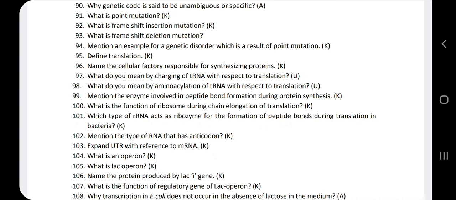To activate those amino acids, they require ATP molecules and also an enzyme complex. With this enzyme and the ATP molecules, the amino acids get activated, and the activated amino acid binds or links to the tRNA. This we call amino acylation of tRNA.